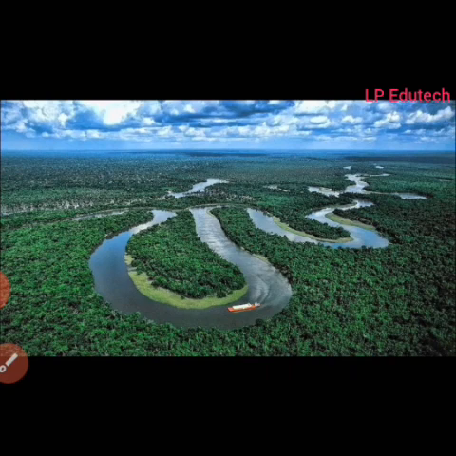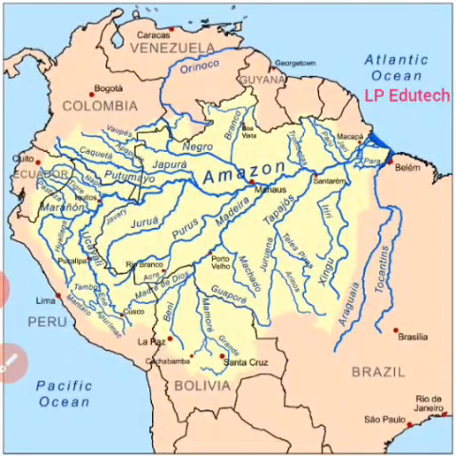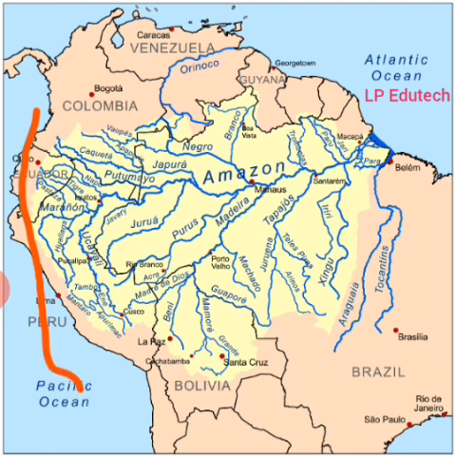Amazon collects its headwater from the eastern slope of the Andes mountain in Peru. Just have a look. Now this is the Amazon basin. It collects its headwater from the eastern slope of the Andes mountain. So here lies the Andes mountain range, mostly in Peru. The Amazon River receives a huge discharge of water. This is about 2 lakh m3/s.